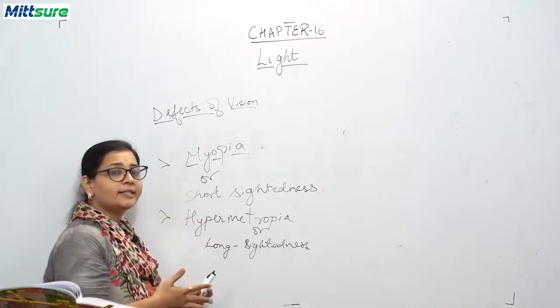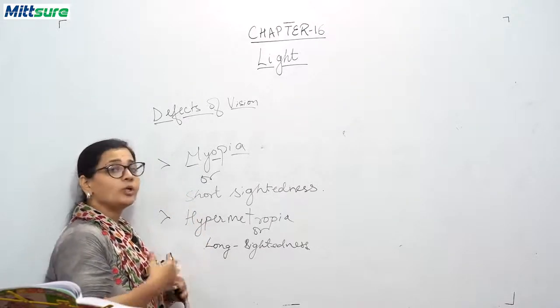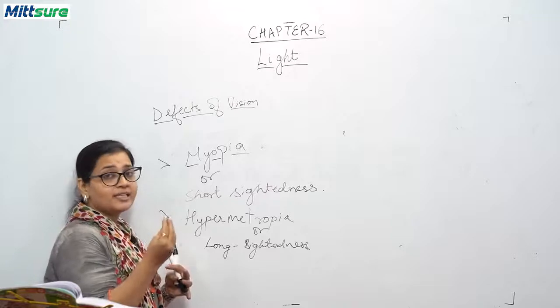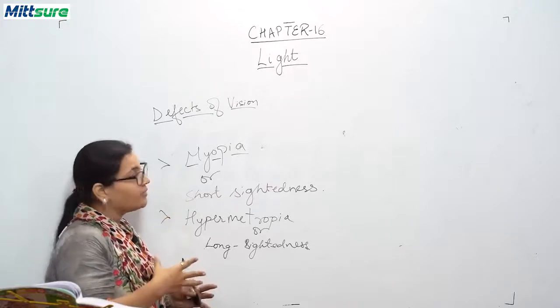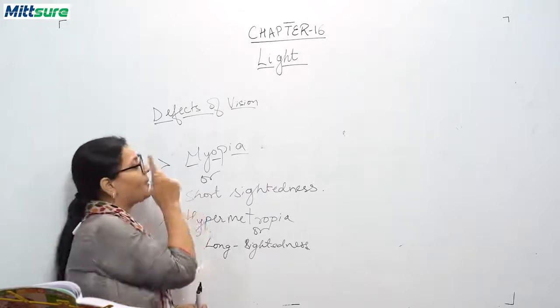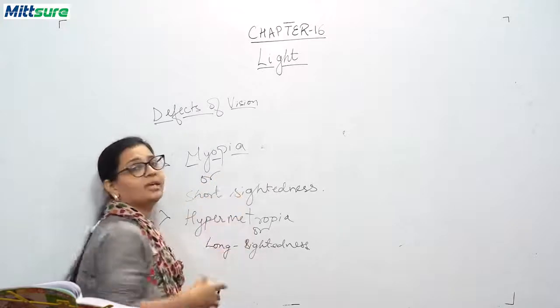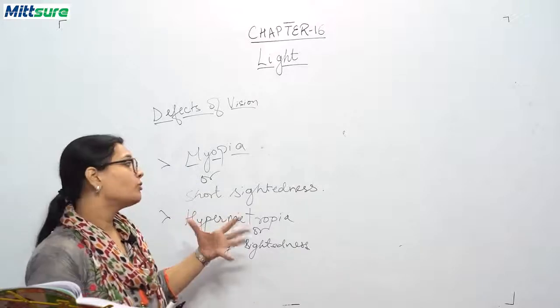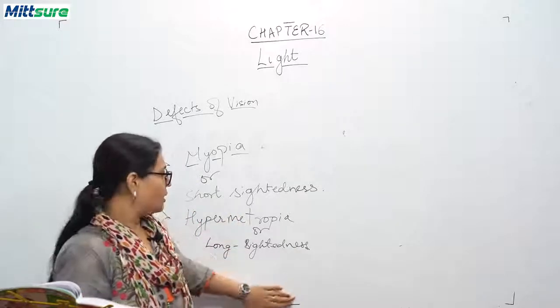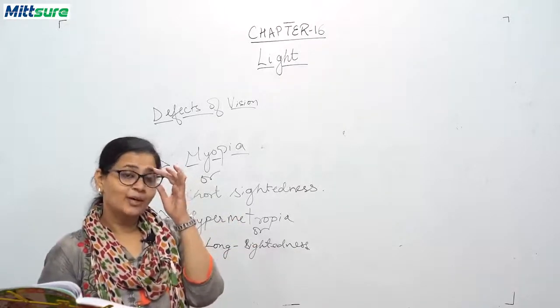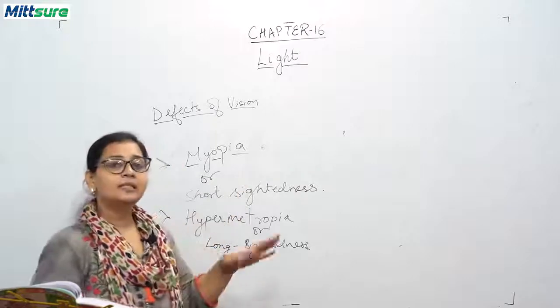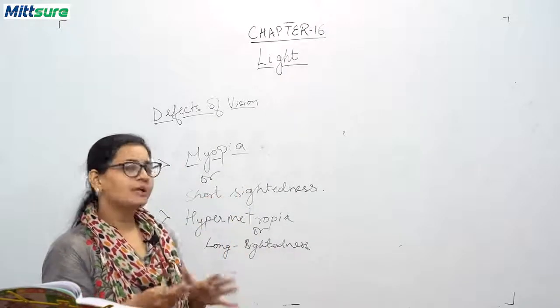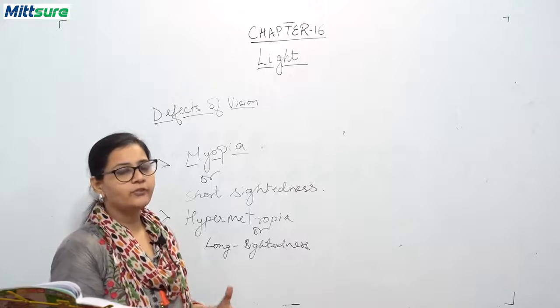How can you correct this type of defects of vision? You can use lens. Different types of lenses are used, and by wearing these lenses, these defects can be overcome. So with the use of appropriate lens, like in the form of specs, you can adjust this defect of vision.